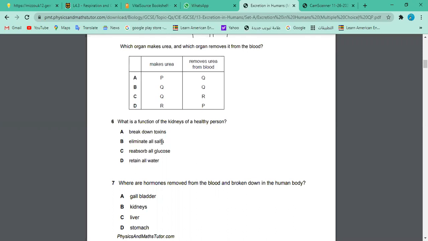If you look into the other options, definitely this is not the answer. Eliminating all salts. So do you think the kidney is eliminating all salts?